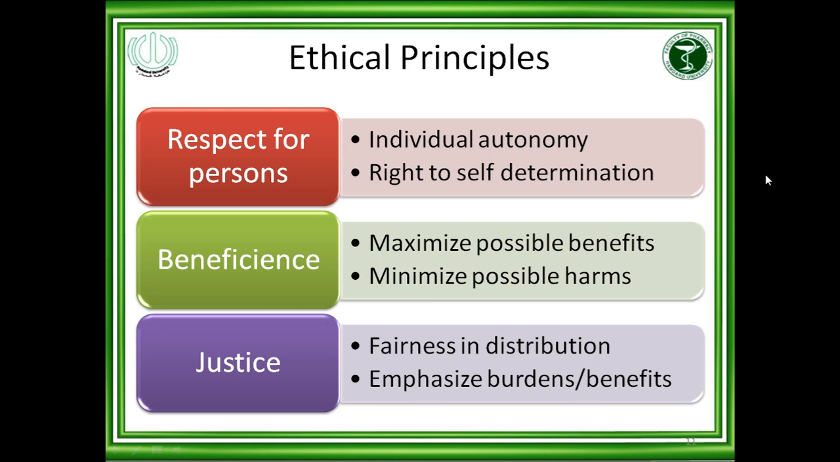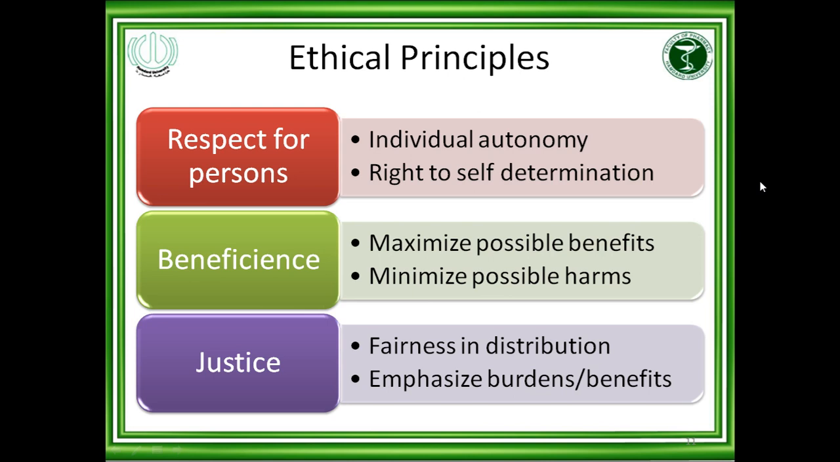Beneficence, the second important point, means maximize possible benefits and minimize possible harms to the patient. And justice means fairness and distribution, emphasizing burdens and benefits. That is fairness in distribution, meaning if you are dividing the population into two equal halves, for example, one for the experimental drug and second for the control drug, meaning the already available or the brand drug.